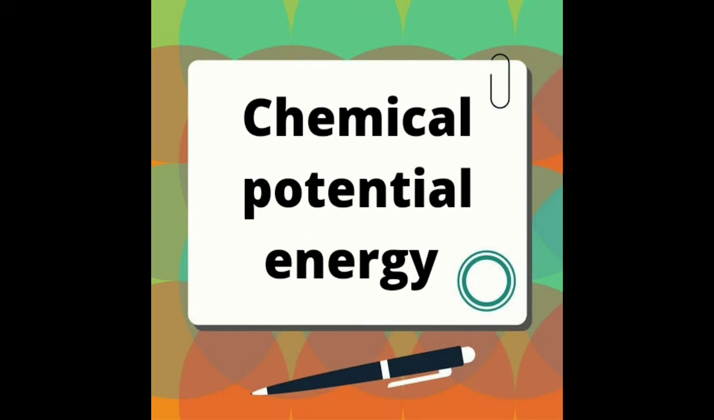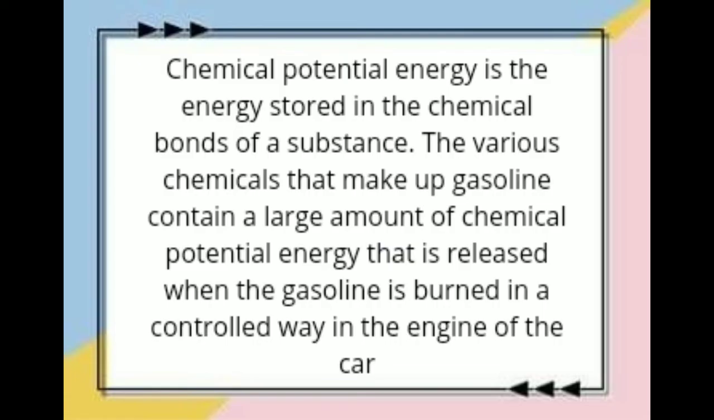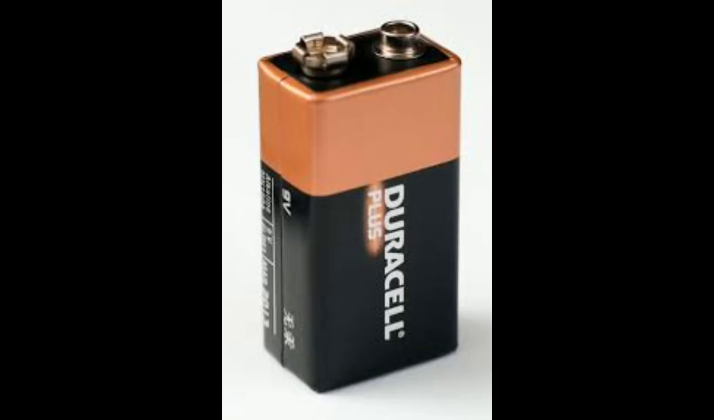The chemical potential energy. Chemical potential energy is the energy stored in the chemical bonds of a substance. The various chemicals that make up gasoline contain a large amount of chemical potential energy that is released when the gasoline is burned in a controlled way in the engine of the car. An example of chemical potential energy is a Duracell battery.